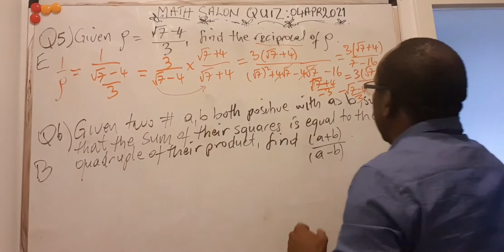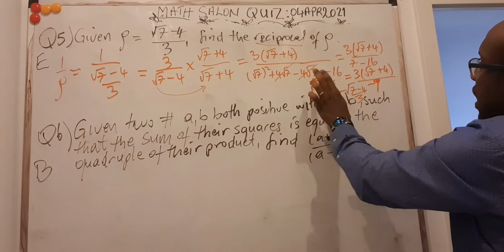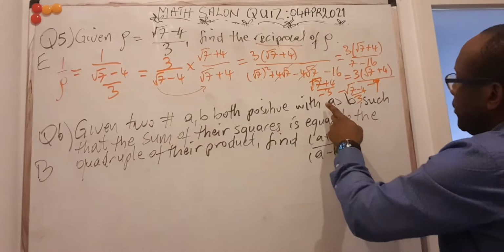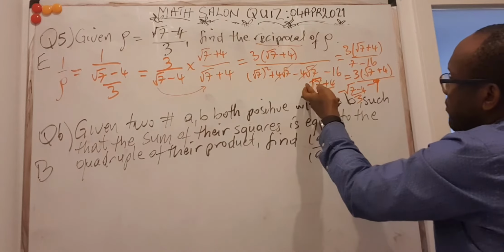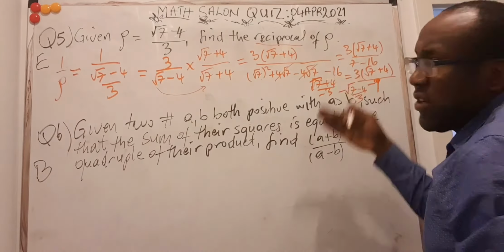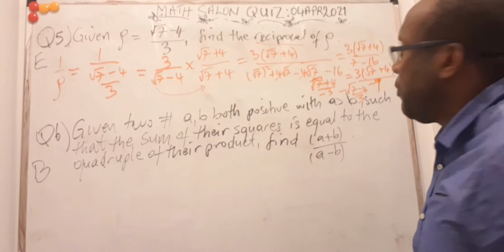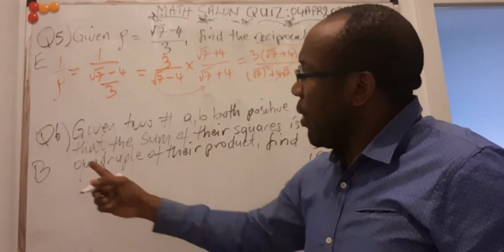That was E. Because this form was not there among the answers, you have to still play a little bit around. So I can just take the minus from the 3 and shift it up. And if I put it up, then it becomes minus 7 minus 4. The minus can be at the numerator or denominator. You choose where to put it for your convenience.